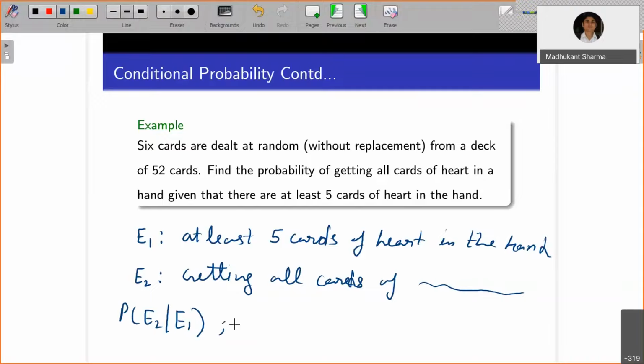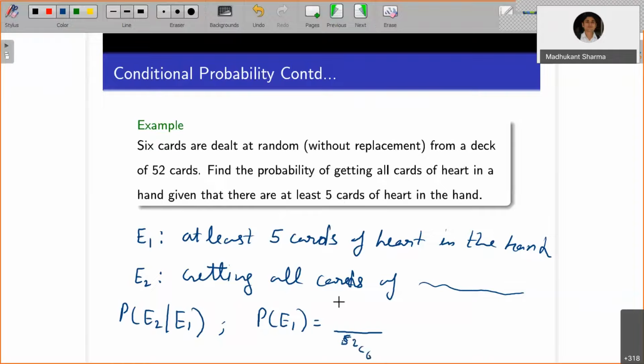So for this case, what is the probability of E1? There are two cases: at least 5 cards means it will be 5 cards or 6 cards. So number of exhaustive cases is 52C6. Now 5 cards are heart.